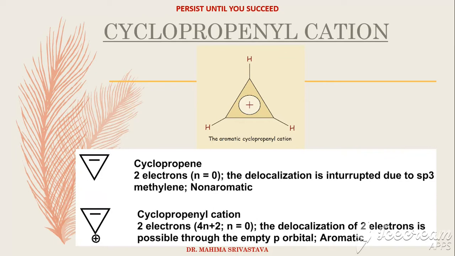Now, having two pi electrons, the cyclopropenium cation obeys Huckel's rule of aromaticity for 4n plus 2 electrons, since in this case the value for n is 0. Now, having its prediction, the C3H3 core, that is cyclopropene, is planar, and the cyclopropenyl cation is aromatic because it obeys Huckel's rules of aromaticity. What are they?